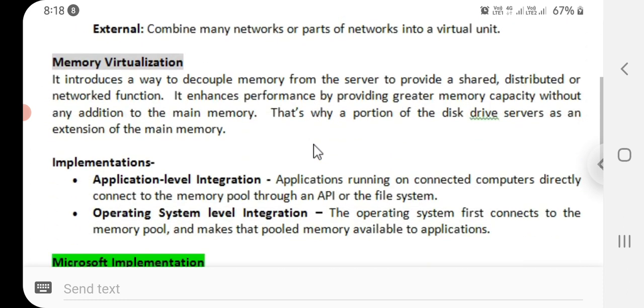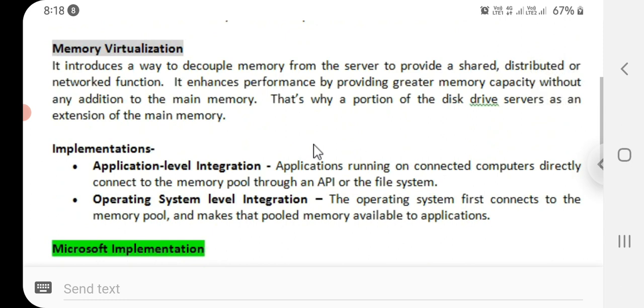So the last one is memory virtualization. It introduces a way to decouple memory from the server to provide a shared, distributed, or networked function. It enhances performance by providing greater memory capacity without any addition to the main memory. That's why a portion of the disk drive serves as an extension of the main memory.